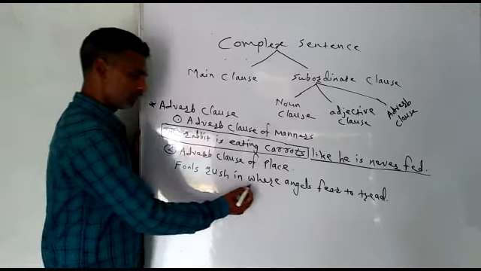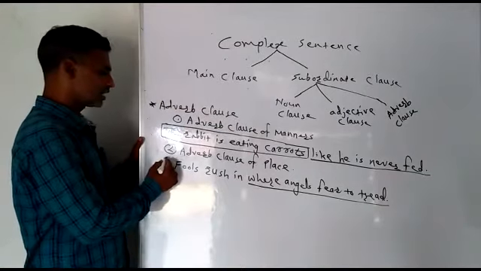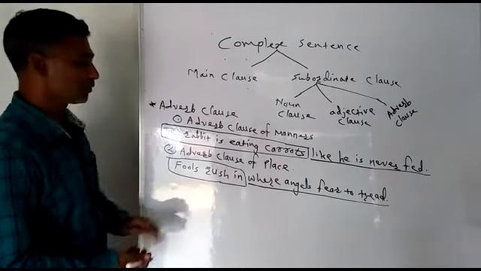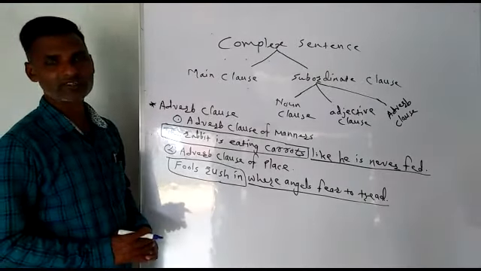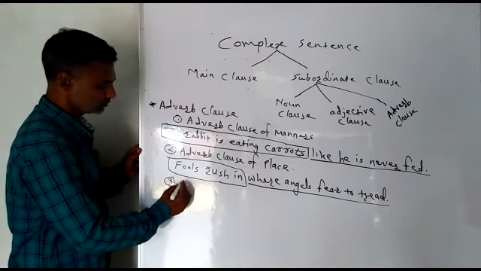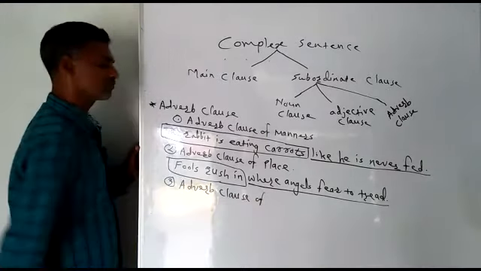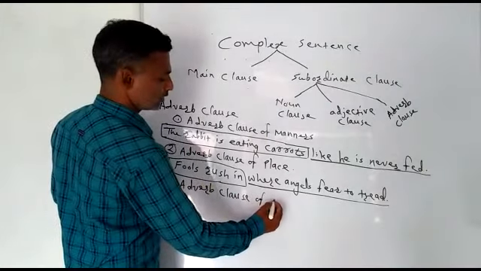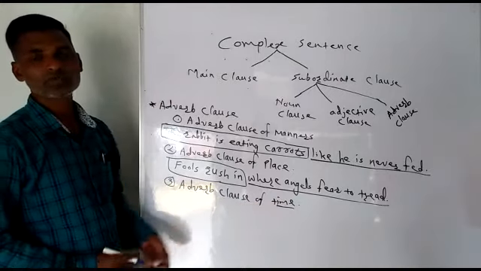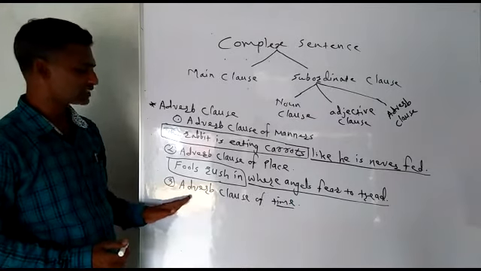So here, this is the subordinate clause. It shows where the action happens. And "fools rush in" is the main clause. "Where angels fear to tread" is a subordinate clause. Number 3, adverb clause of time. Adverb clause of time shows when the action happened. Action केव्हा घडली किंवा घडते हे सांगण्याचं काम क्लॉज करत असतो.